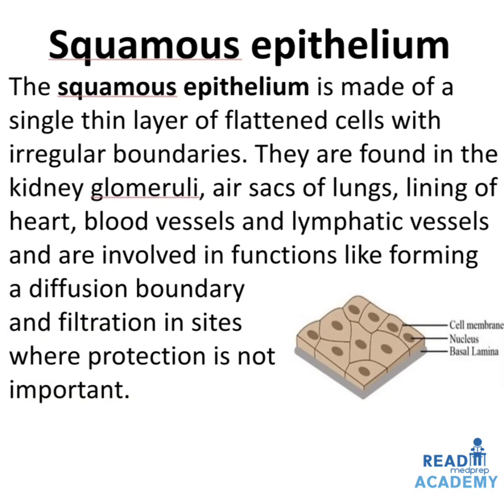Squamous epithelium is made up of a single layer of flattened cells with irregular boundaries. They are found in the kidney glomeruli, air sacs of the lungs, lining of the heart, blood vessels and the lymphatic vessels, and are involved in functions like forming a diffusion boundary and filtration in sites where protection is not important. In the right side image, you can see the squamous epithelium which is present on the basal lamina, with a cell membrane and a nucleus.